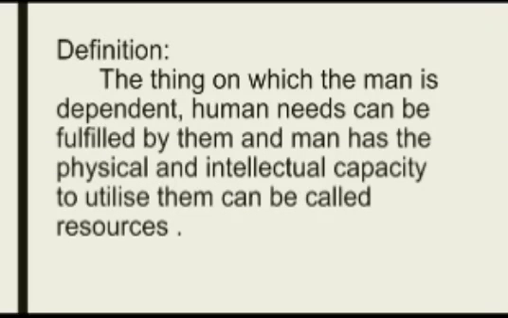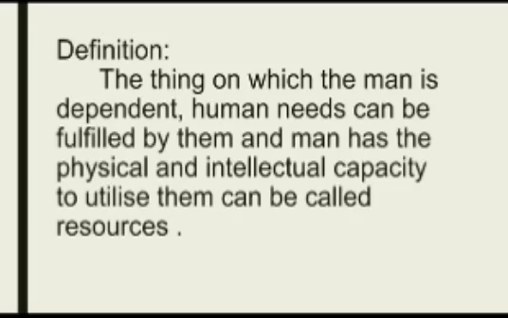What is the definition of natural resource? The thing on which man is dependent. Human needs can be fulfilled by them, and man has the physical and intellectual capacity to utilize them. Then only a thing is called a resource. Everything cannot be called a resource.